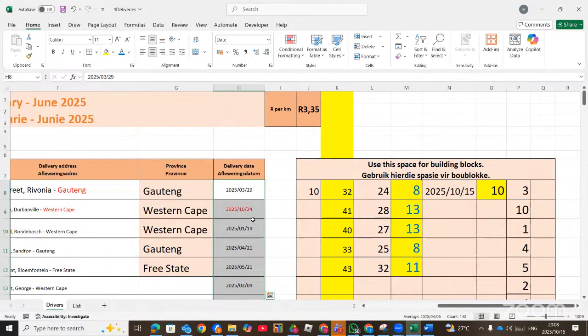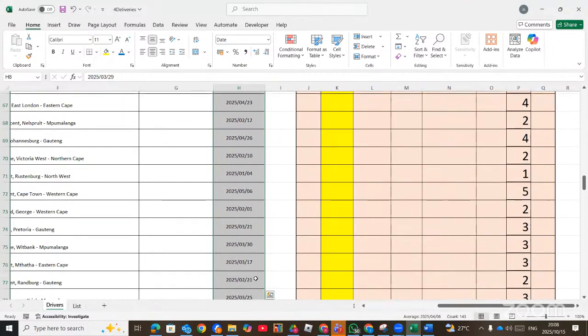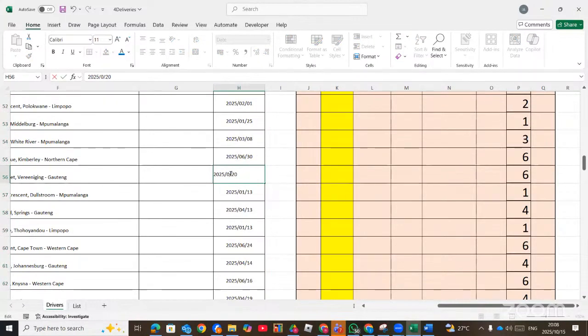So you can see here, because this month here is October, and it's the same as the current month, it will be in red font. And there's no other one that's October. So if I go and change this one also to October, it's also changed automatically to red font.